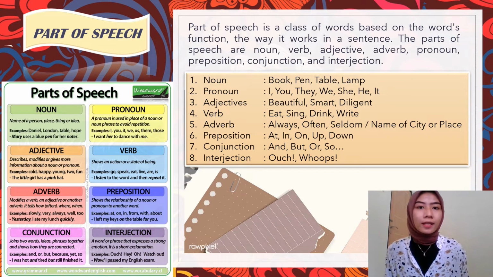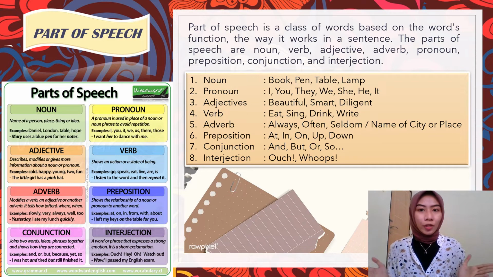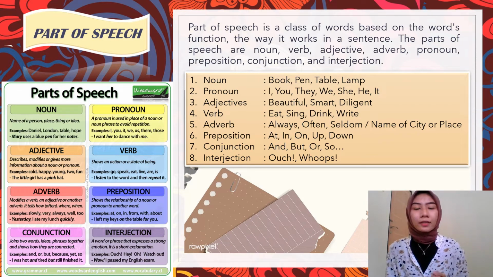And the third is adjective. What is adjective? Adjective describes, modifies, or gives more information about a noun or pronoun. Example of adjective: beautiful, smart, diligent. In the sentence, you are so diligent. She is so smart. Yeah, like that.